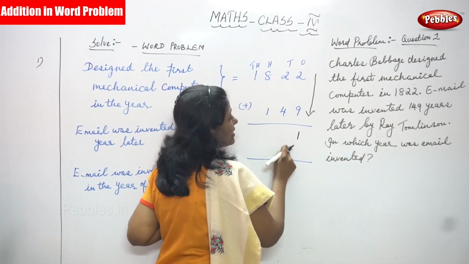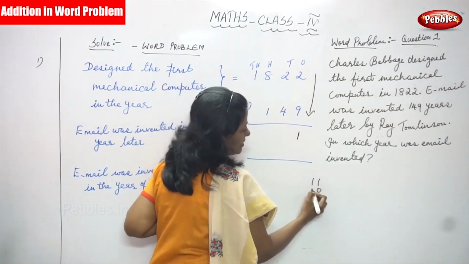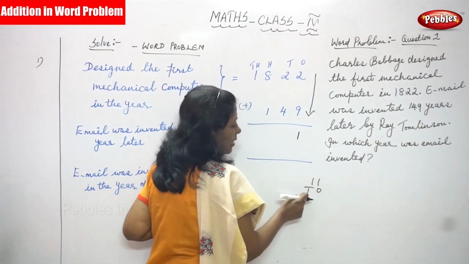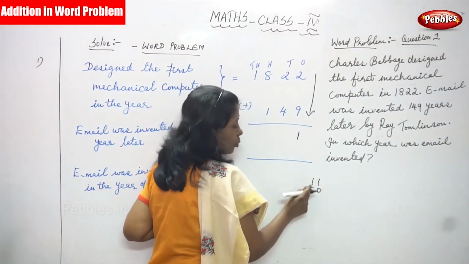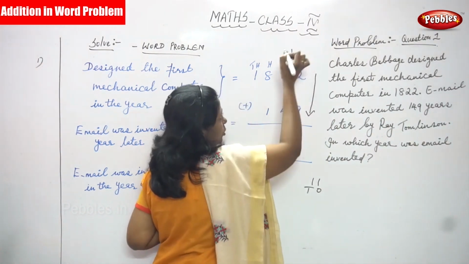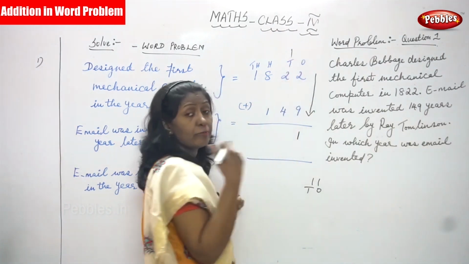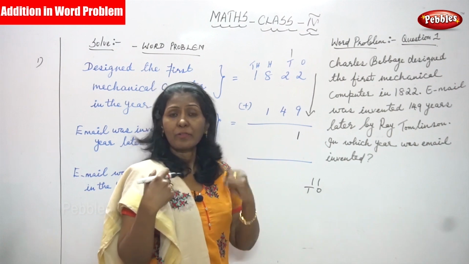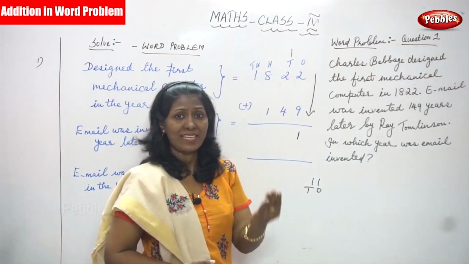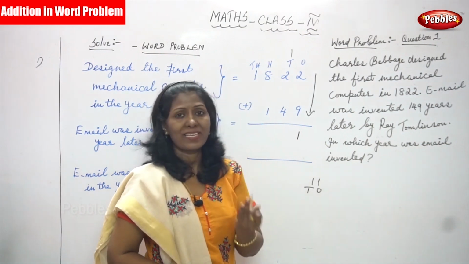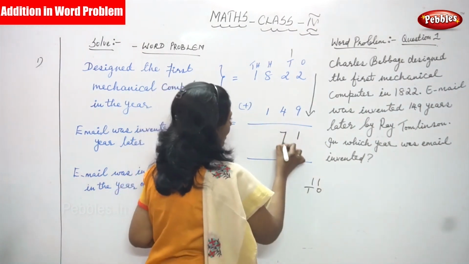The remaining, that is 11, is ones and tens. So I have written 1 in the ones place. The remaining is the carry over, which goes to the tens place. I put it on the top. Then 1 plus 2 is 3, and 3 plus 4: 3 in the mind and 4 on the fingers. After 3: 4, 5, 6, 7. So I have written 7 here.